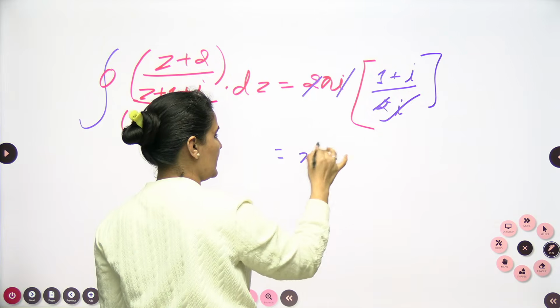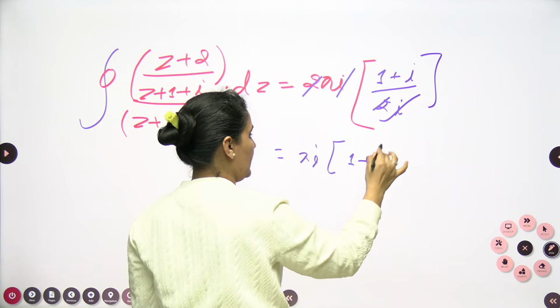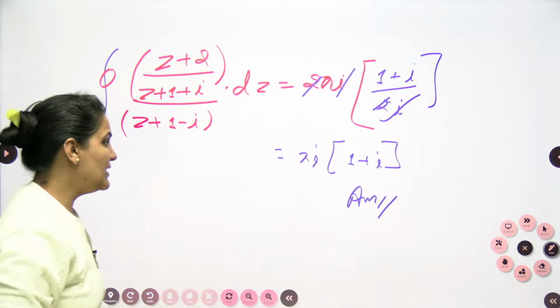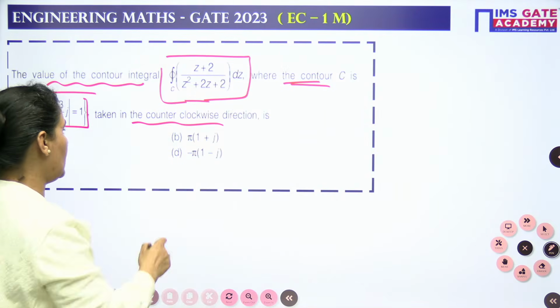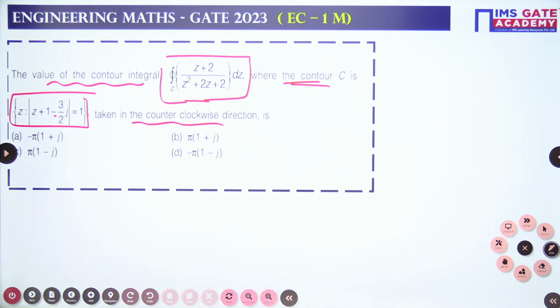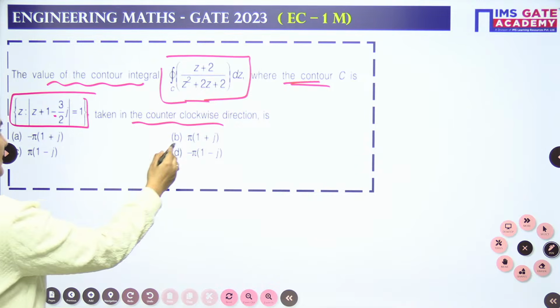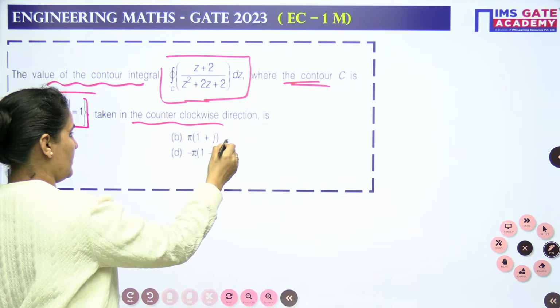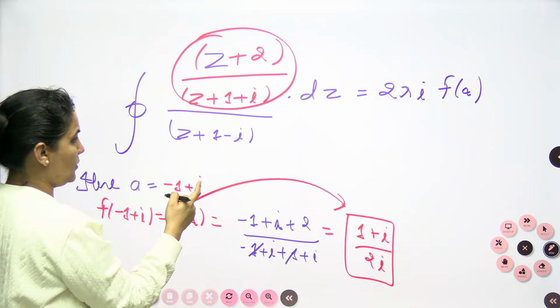So hence your result will be pi iota into 1 plus iota. Now let's see which option is satisfying pi iota 1 plus iota. As the result is talking about pi iota 1 plus iota, we are having this option, na?